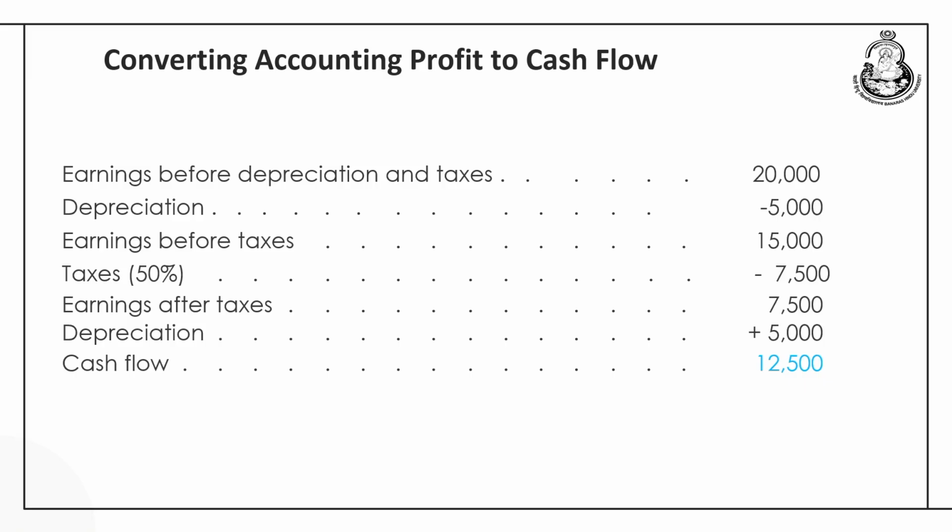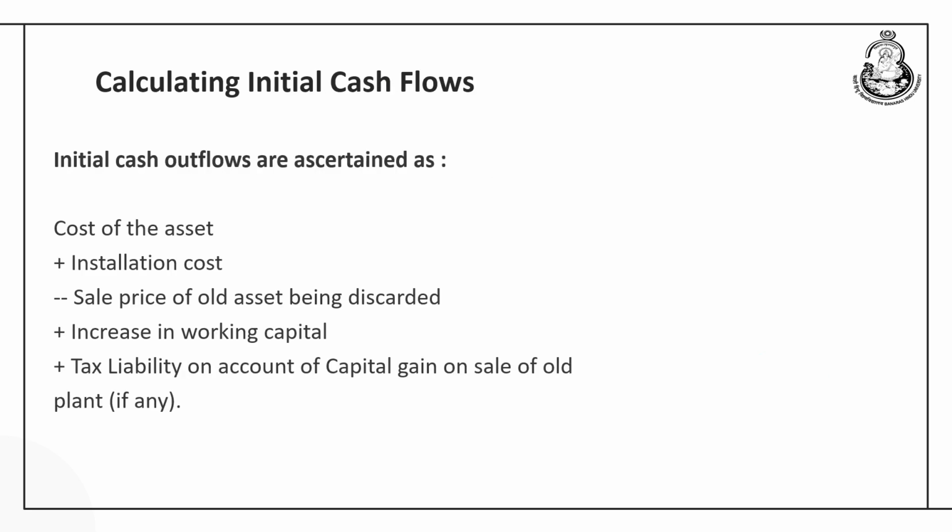So, that is how it has to be added back in order to find out the figure of cash flow. I hope you are clear how the profit is calculated, that is the sales minus direct and indirect expenditure minus depreciation minus taxes or any other financial cost like the interest, and once we have arrived at a figure of earning after tax, adding back the depreciation would give us the figure of cash flow. I hope it is clear to everyone.